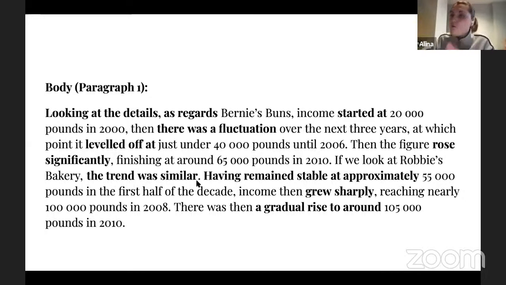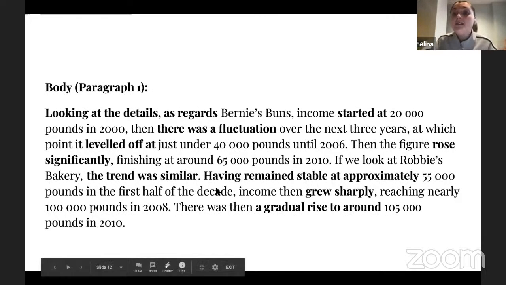And of course, I need to show the fact that I'm describing similarities here, right? And this is another way how you can do it. You can literally say the trend was similar, right? You can build a sentence like this, and this is fine. So if you forgot, for example, similarly or likewise, you can always build a sentence like this. The trend was similar. And this is another option how you can talk about similarities.